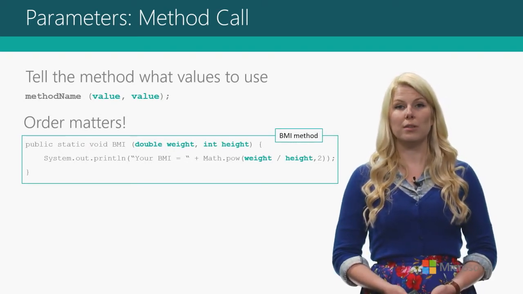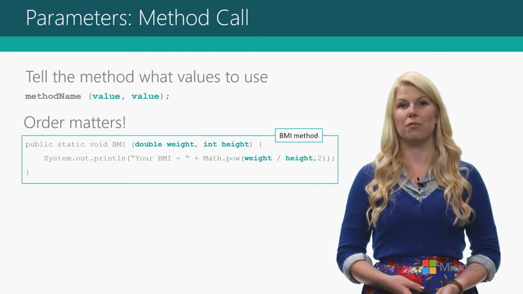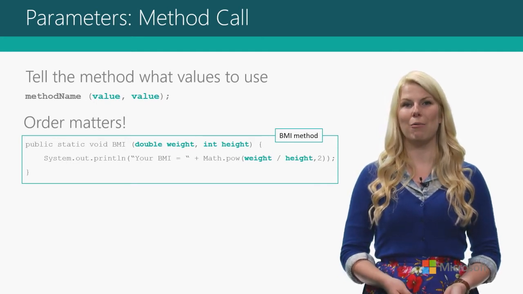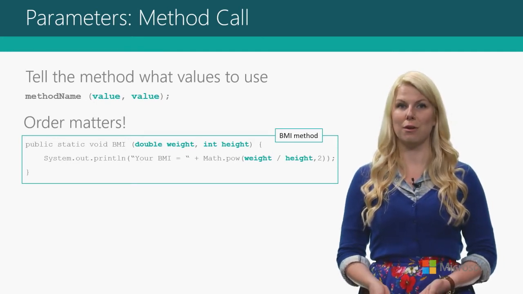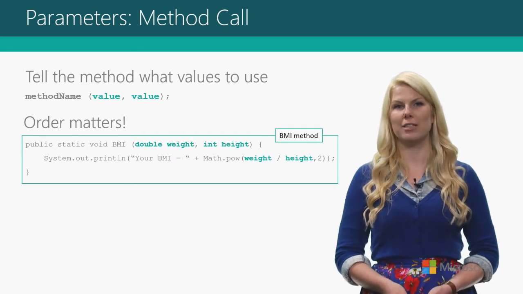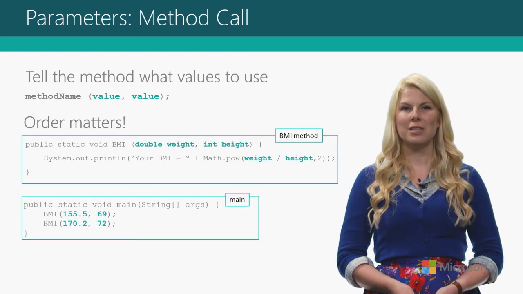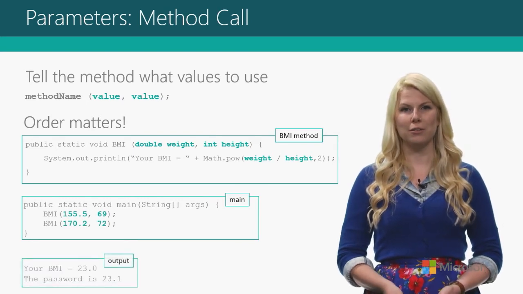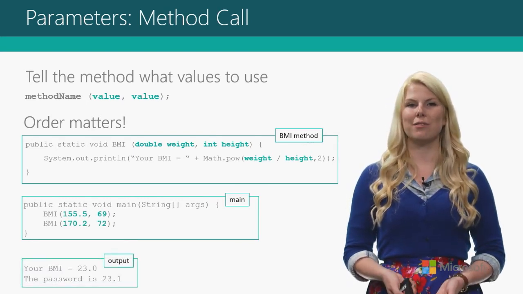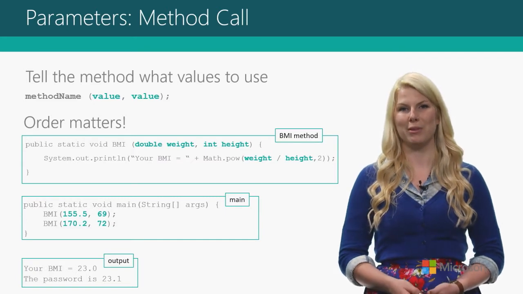Or if you have variables of the same type, you need to make sure that you're very strategic about which order you pass in the values at the call, because that's what's going to be reflected in the actual running of the method. So in this case, we can pass in multiple values, and we can get different results based on the order of the values we pass in.